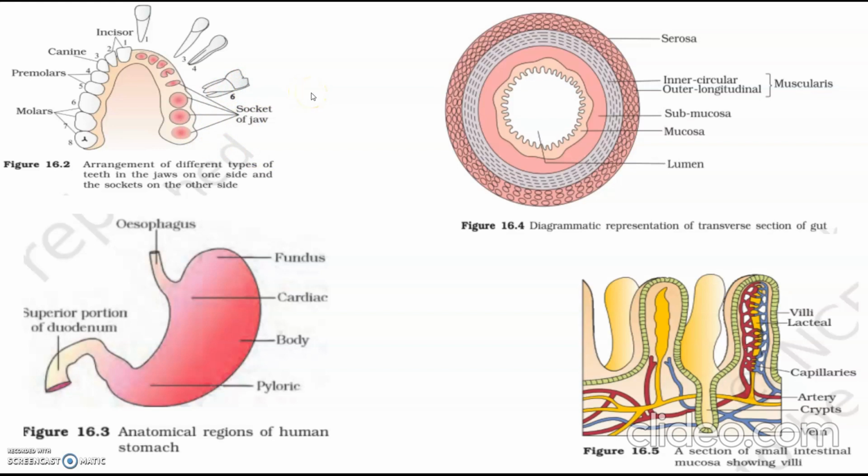The tongue is a freely movable muscular organ which is attached to the floor of the oral cavity by frenulum. So what is frenulum?